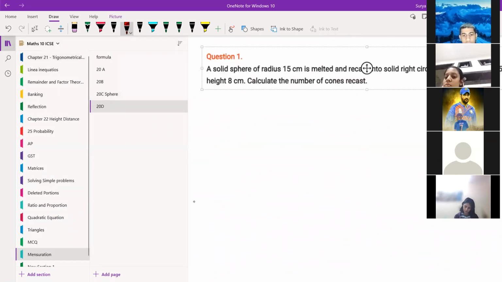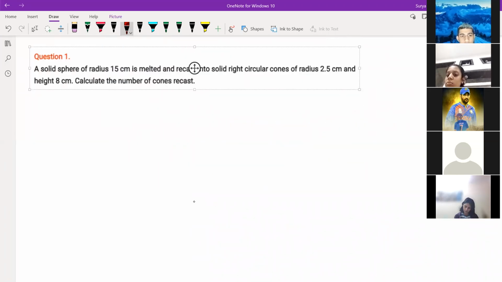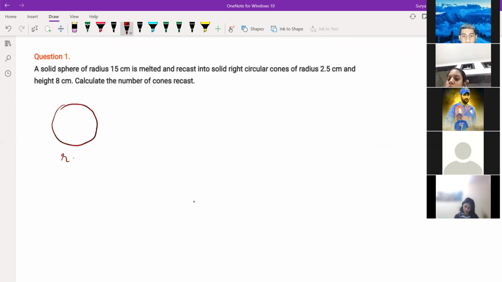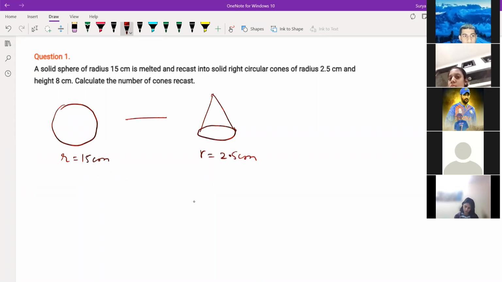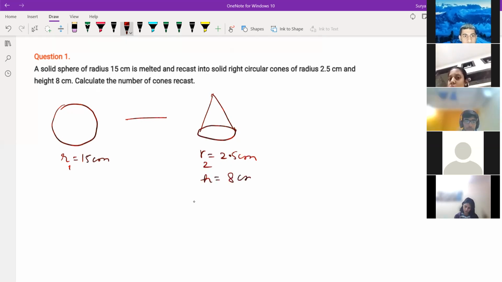So next is the first question. A solid sphere of radius 15 centimeter is going to be recast into solid right circular cones of radius 2.5 centimeter and height 8 centimeter.